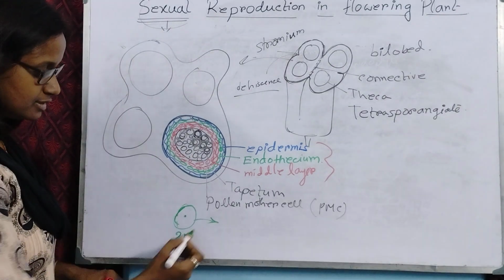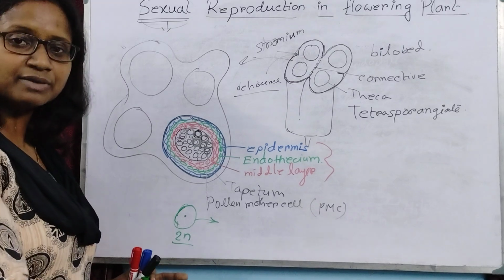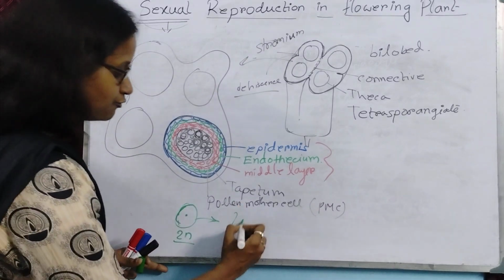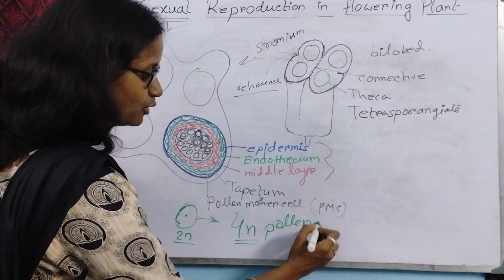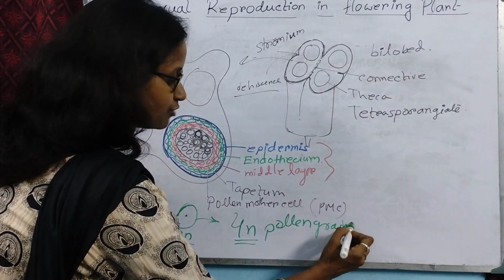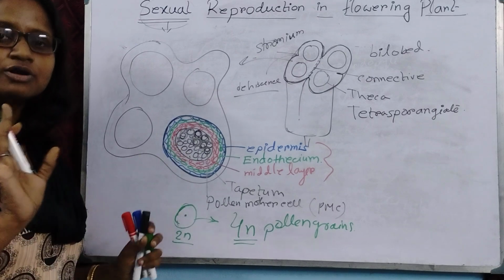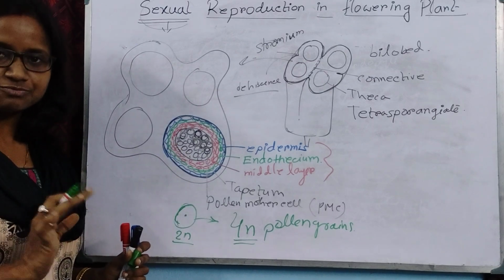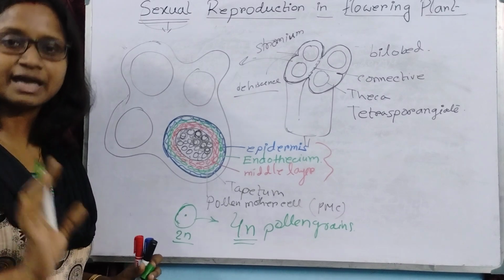So here, the pollen mother cell, whenever it is going to divide to form the gamete, divides to form 4 haploid pollen grains. So each and every cell gives 4 pollen grains, 4 male gametophytes, 4 male gametes.